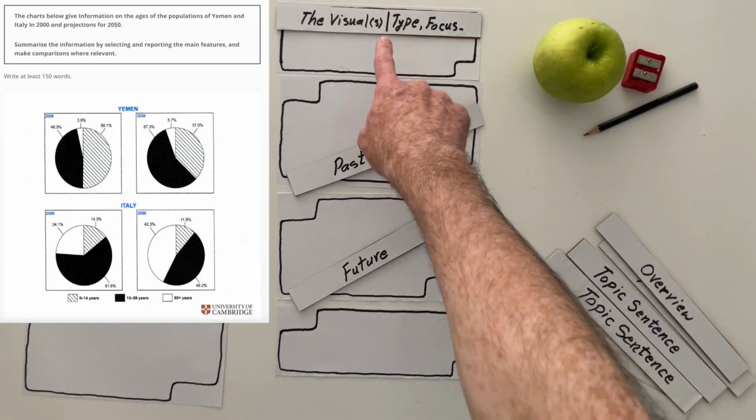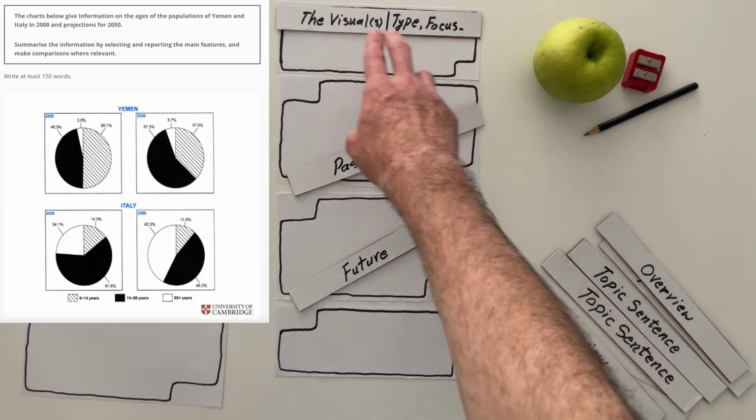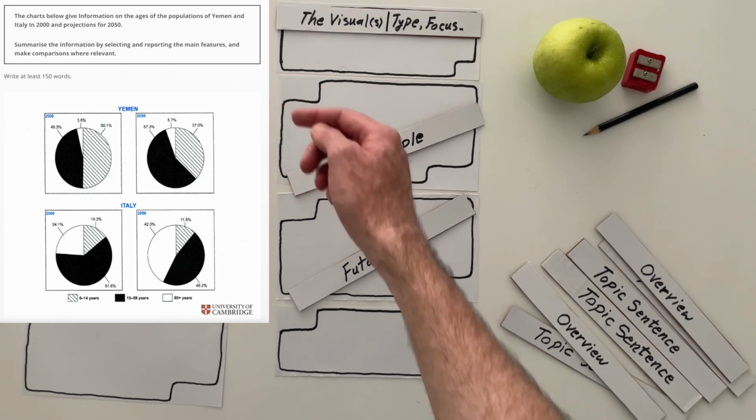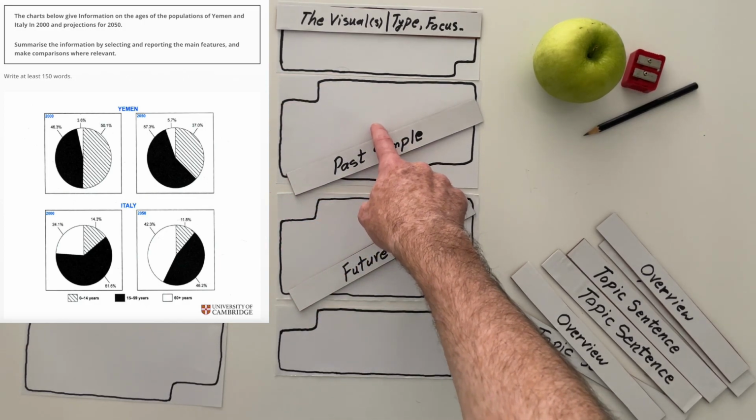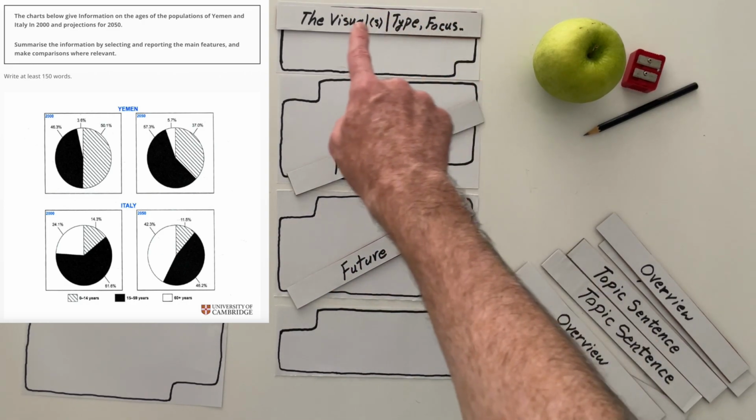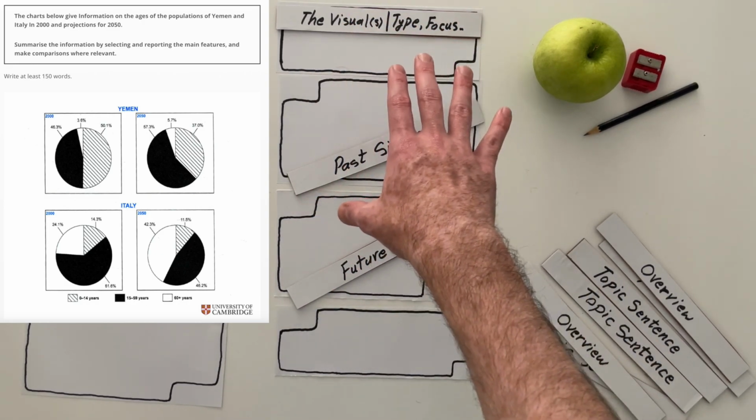2 of them are about Italy, 2 of them are about Yemen. You need to tell me the order. If you start from Yemen and then Italy, like here, then this paragraph should be about Yemen and this one should be about Italy. So make sure the consistency remains that way.